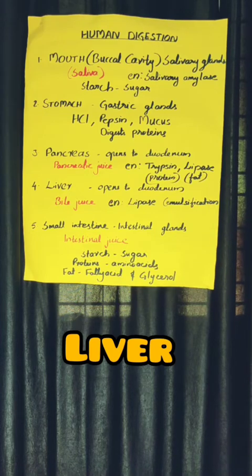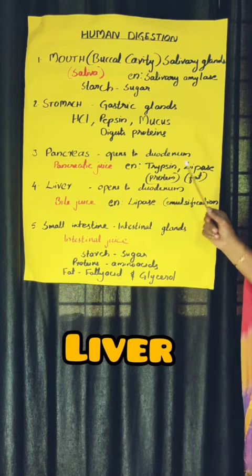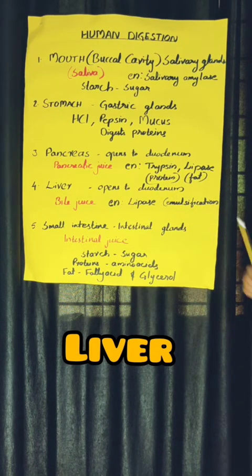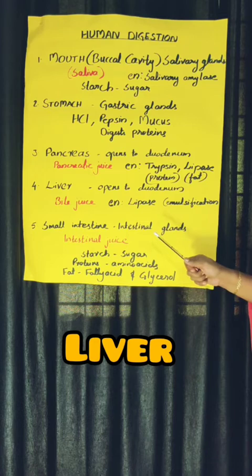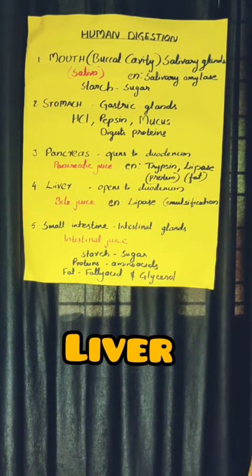Okay. So mouth, stomach, pancreas, liver. You could see four steps of digestion. After that, the digestion is not over. Again from the duodenum, the food reaches the next part of the alimentary canal, that is the small intestine. And in the picture you might have seen that the small intestine is a long coiled tube. It's a long tube, but its name is small intestine.